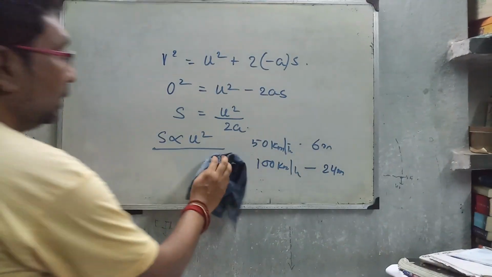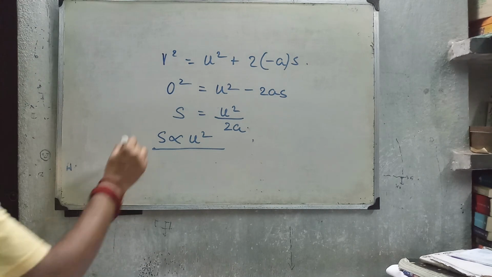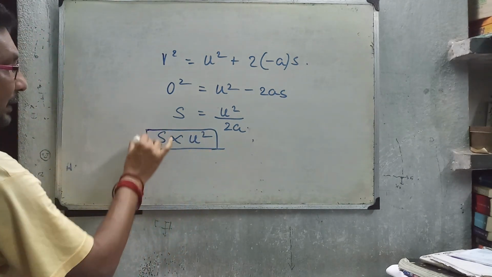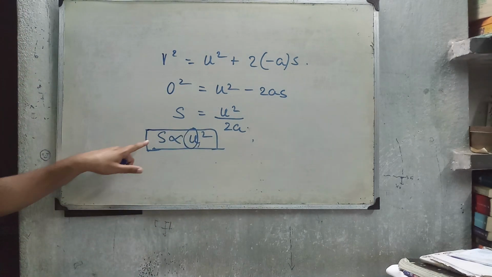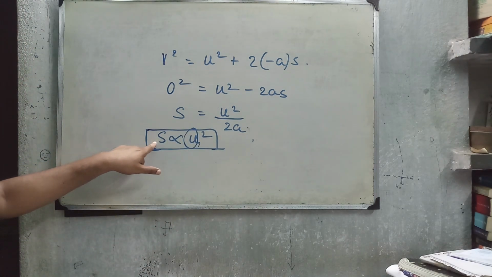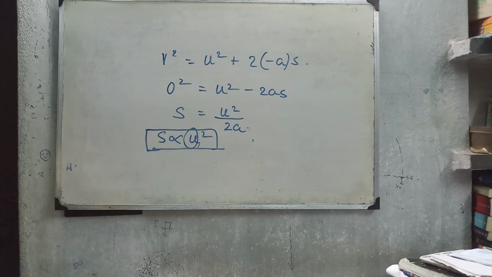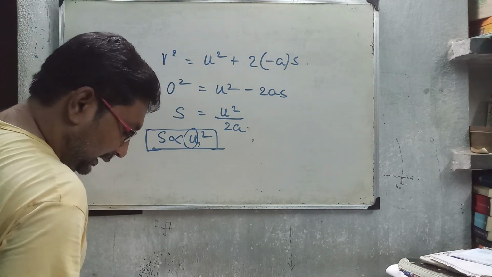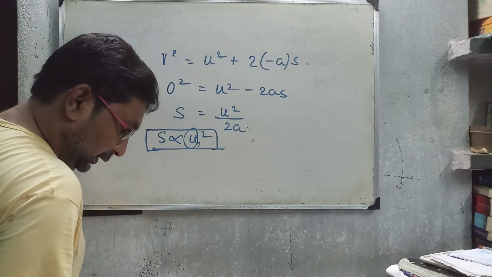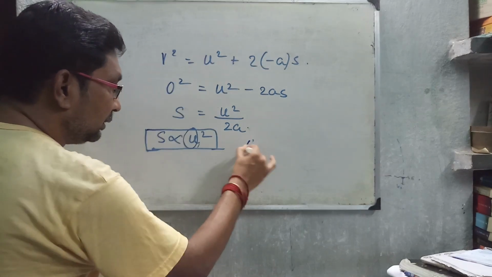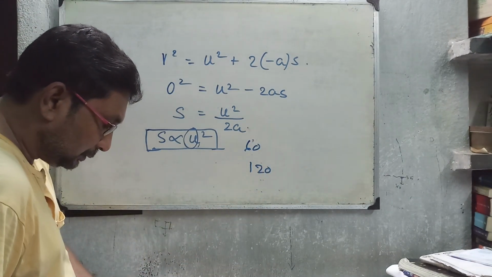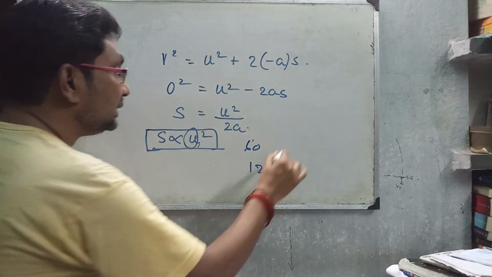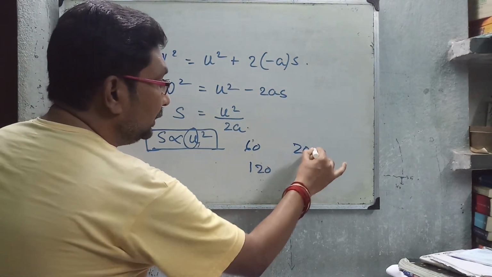This is the key factor: s is proportional to u squared. So if the speed is doubled, the minimum distance to stop will be 4 times. Here the initial speed is 60 km and the final speed is 120 km. In case of 60 km, the minimum distance to stop is 20 meters.